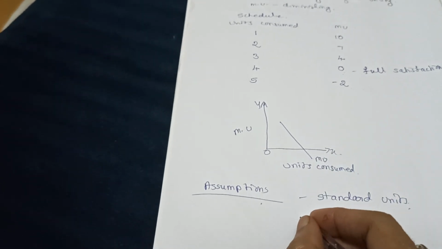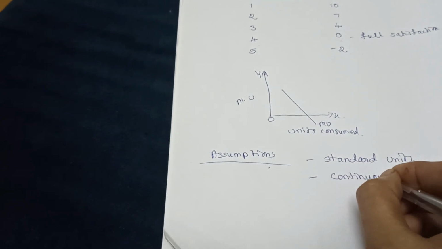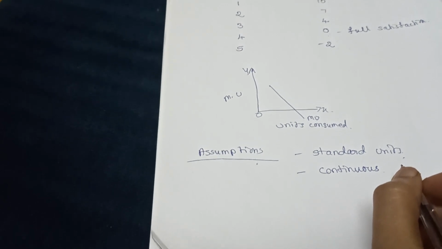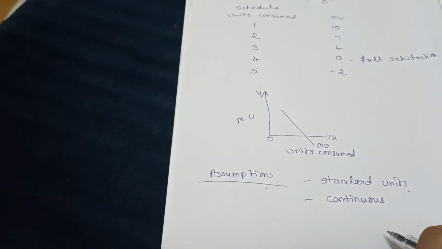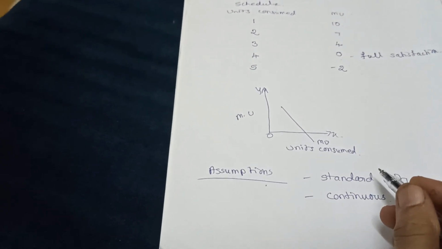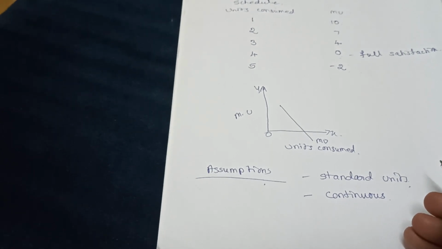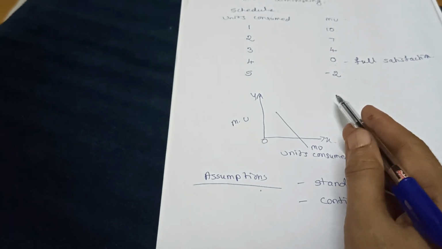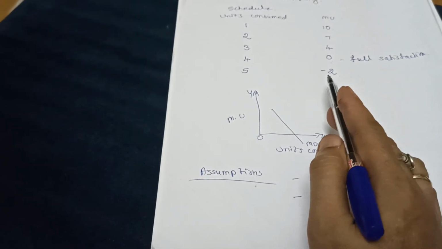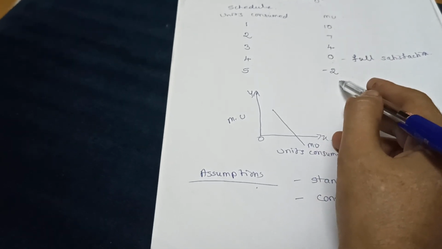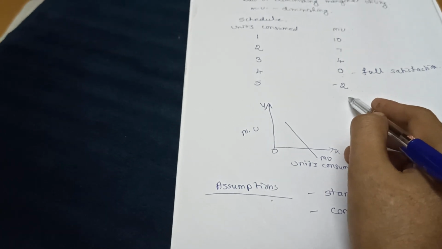The second assumption is that the consumption of the commodity should be continuous. There should not be any gap between the consumption. If you are hungry, you have to eat apples one after another. Suppose you eat one apple in the morning, one in the afternoon, one in the evening, and one at night, then you will not get this result. It should be one after another. Then only will you get this result, that it goes on decreasing, then becomes 0 and minus 2.